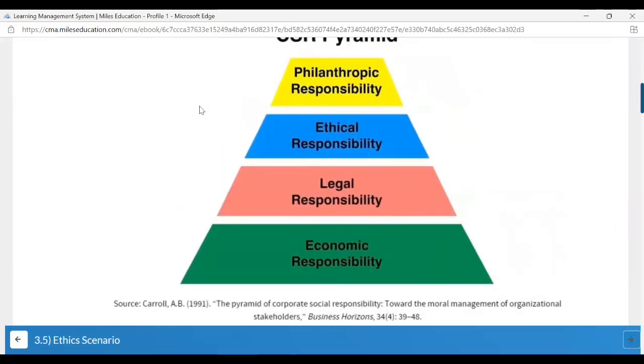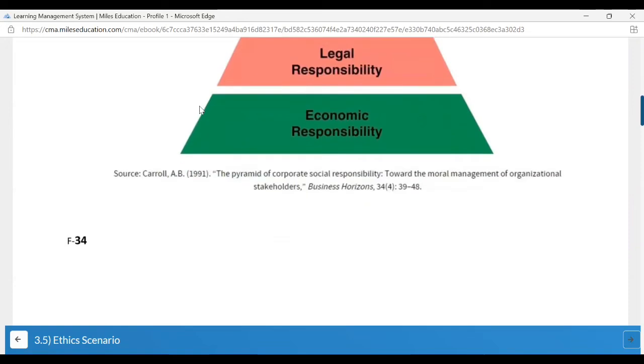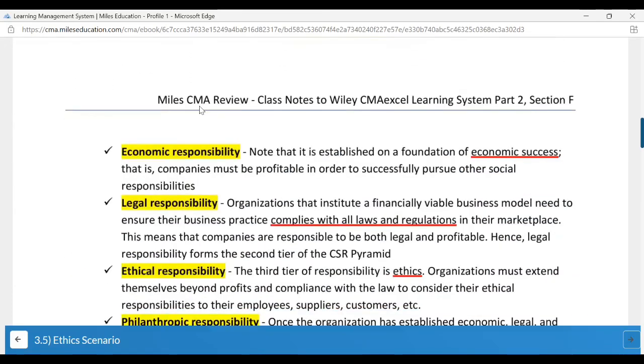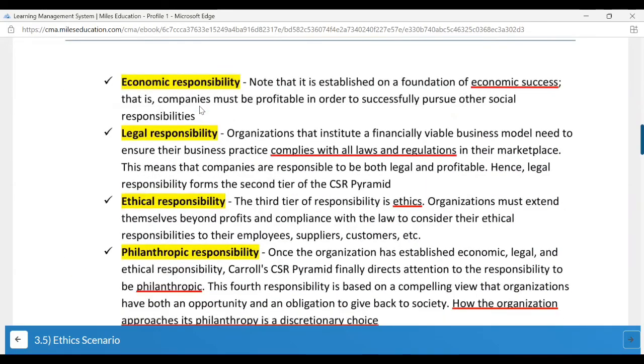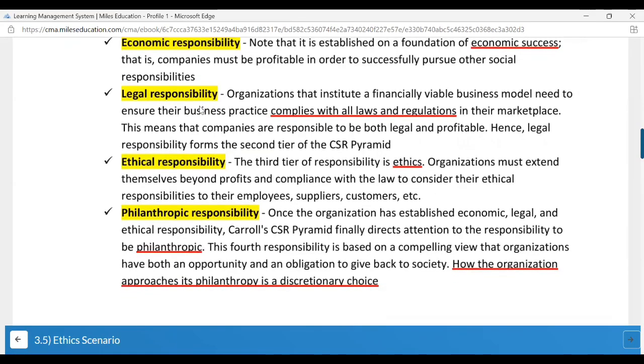So when you ask which of these responsibilities are conflicting, nothing is conflicting. Everything should be there. This is a mix. It's a package, so there's no conflict. They have given an example of each of these. So they have given an explanation. Again, you can write it in your own words, but ensure that in this part, you follow it line wise only. So first you should write economic, then legal, then ethical, and then philanthropic. You can't change the order because it's first year, second year, third year, and fourth year.